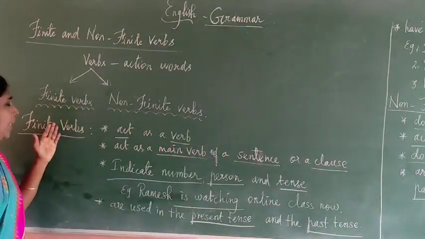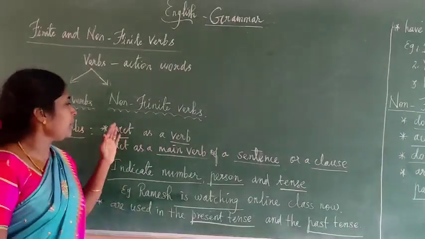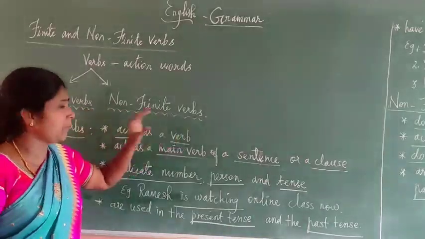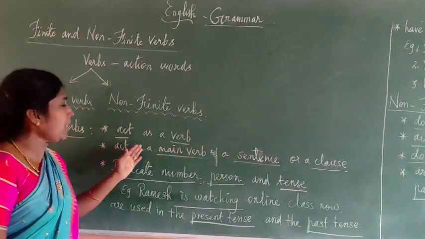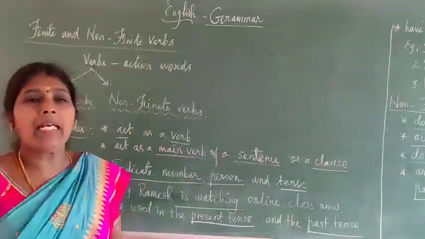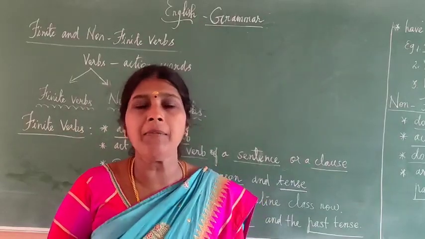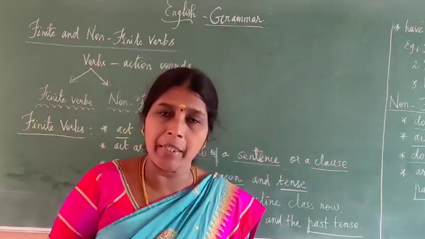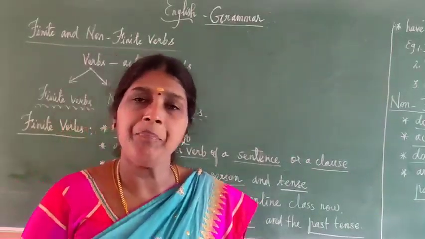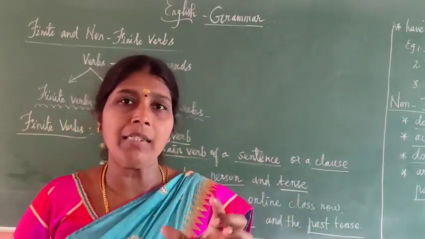First one, finite verbs. What are finite verbs? First point, finite verbs act as a verb. Second point, they act as the main verb of a sentence or a clause. Clause means a group of words having a finite verb. For example, I am teaching you grammar. You are listening. So here, what is the verb? I am teaching. You are listening.